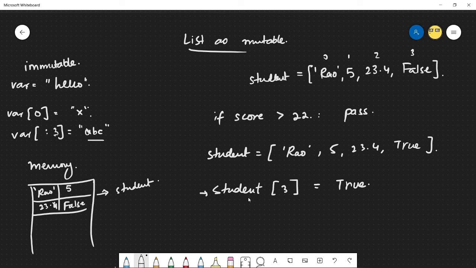After you run this line of code, after you say change the index 3 value of student list to true, Python will go back to the original memory and replace the value. So you won't have values redefined. Instead, it will go and mutate. That's what mutable means. It's going to mutate the original list. And that makes lists all the more powerful when you're dealing with them.